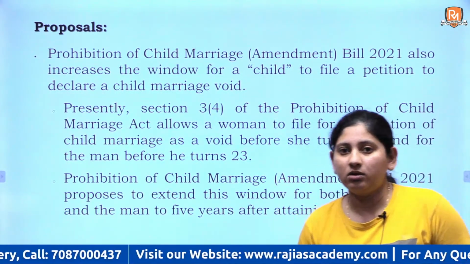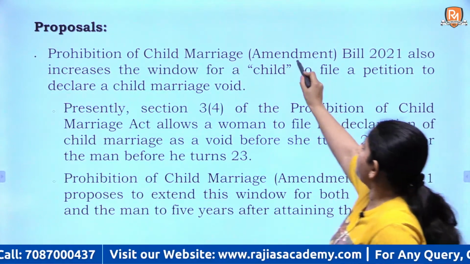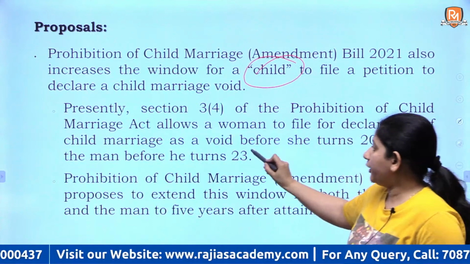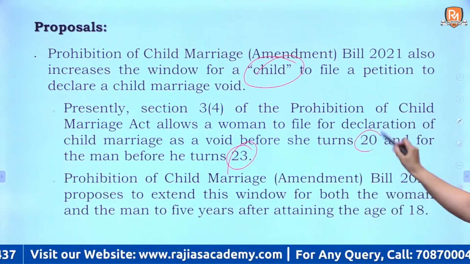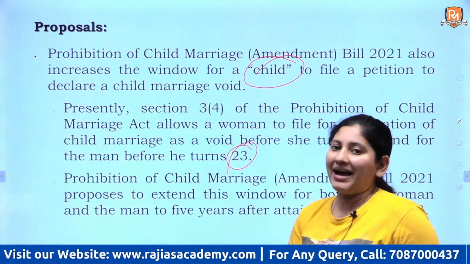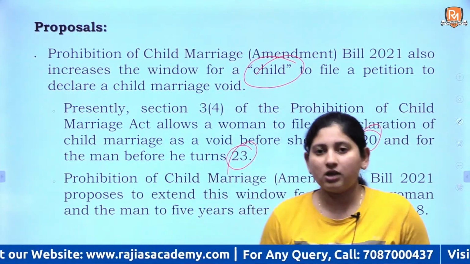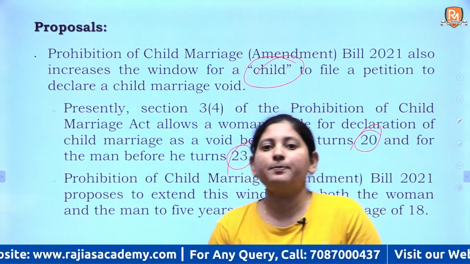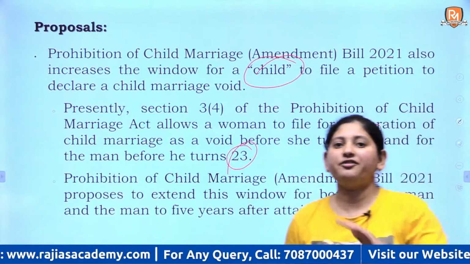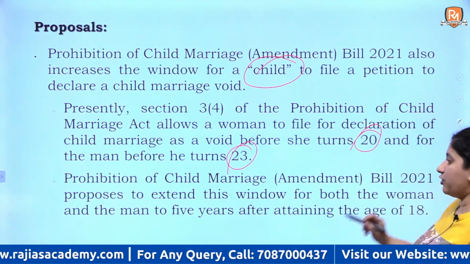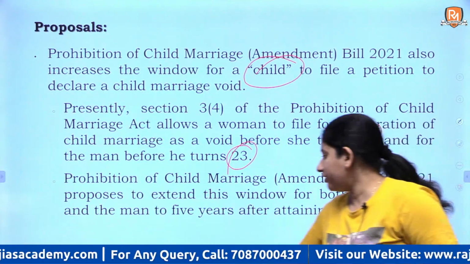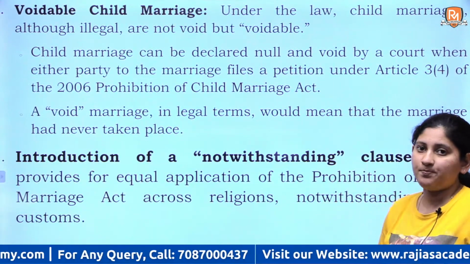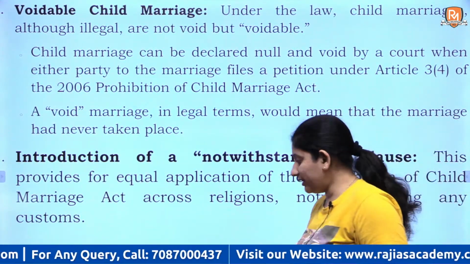Earlier the window for a child who was married to file the complaint was 23 for man and 20 for women, but now we have brought a parity to it. If this becomes a law, दोनों की एज कितनी हो जाएगी? Both can file a complaint till 5 years after completing 18 years of age, right? Now there are a couple of more things that have come into limelight with this act.